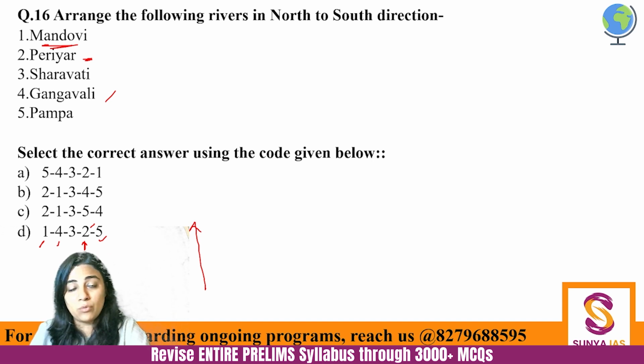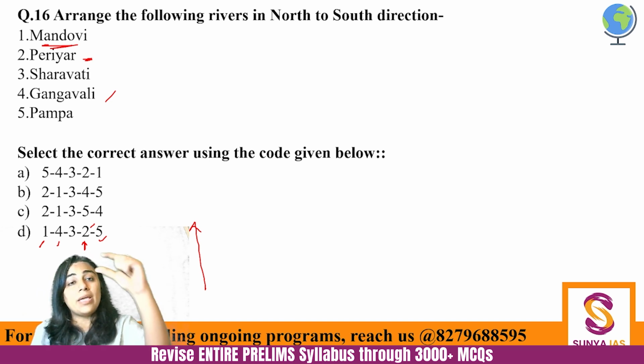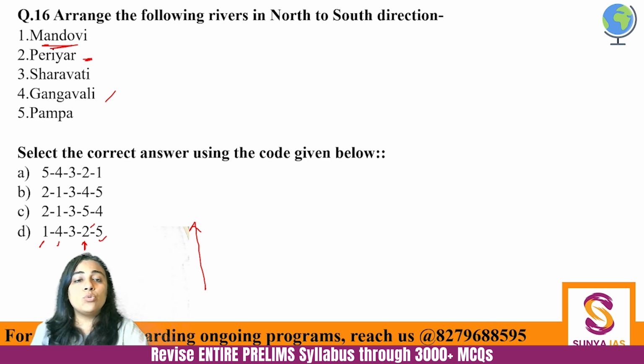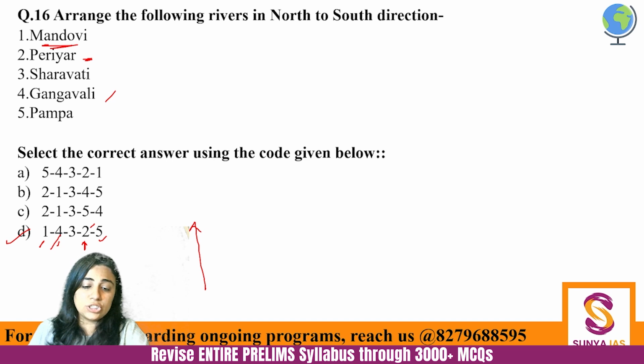It's an important river of Goa. And Goa is very important but very northwards also. So it is between Maharashtra and Karnataka. So with that logic, you can go for D. Just by your knowledge of having Periyar as one of the southernmost rivers, you can solve this question.